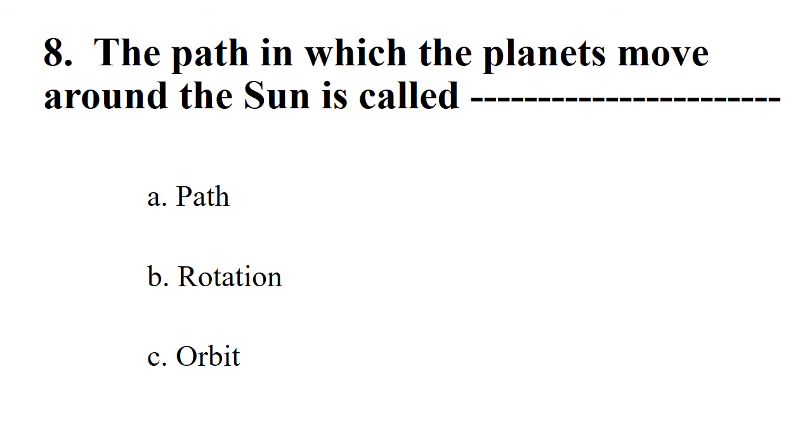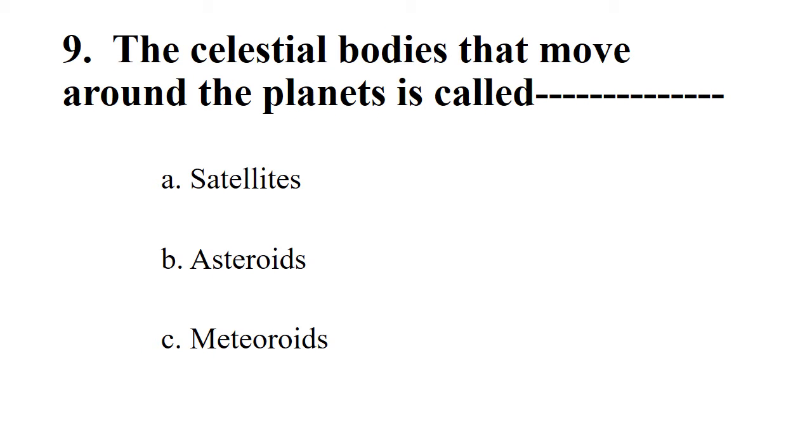Next. The path in which the planets move around the Sun is called? Options: path, rotation, orbit. The right option is orbit. Next. The celestial bodies that move around the planets are called dash. Options: satellites, asteroids, meteoroids. The right option is satellites.